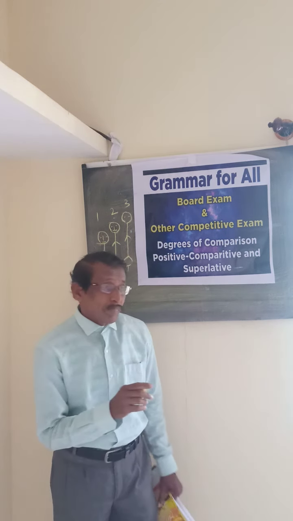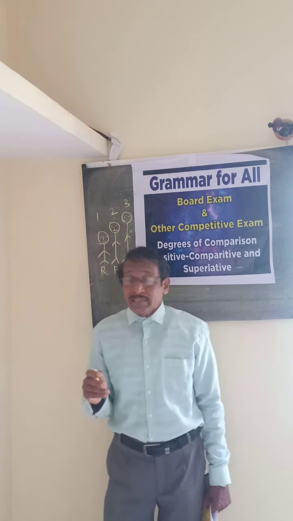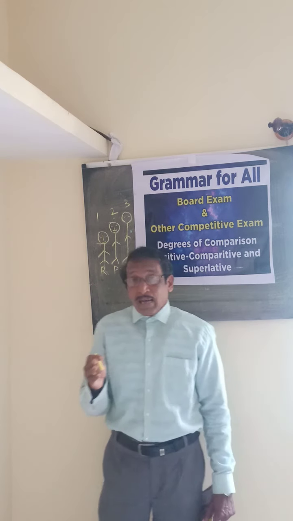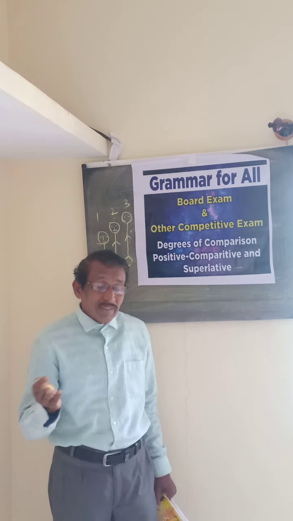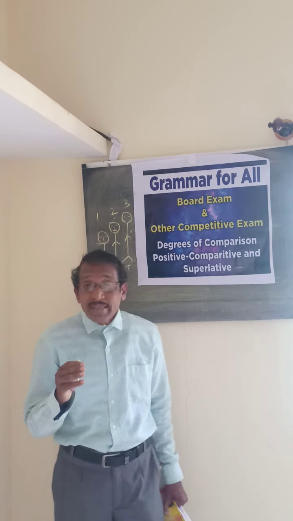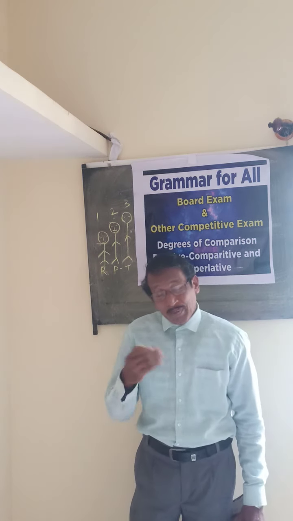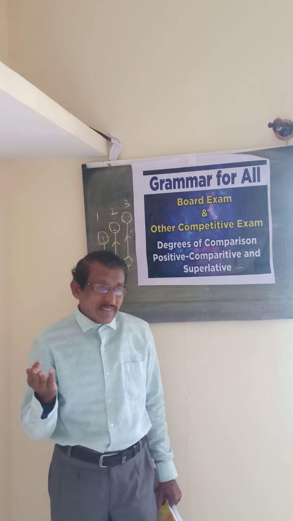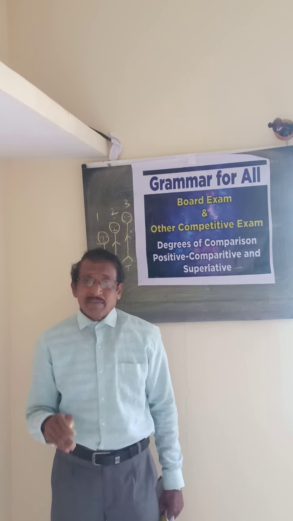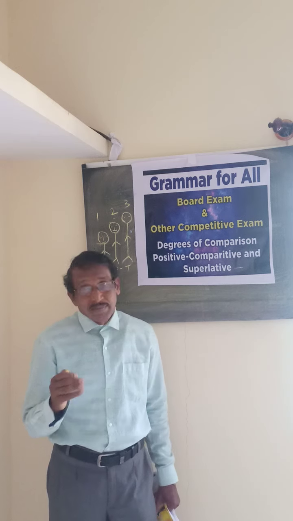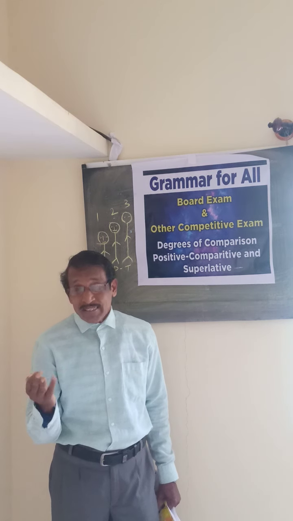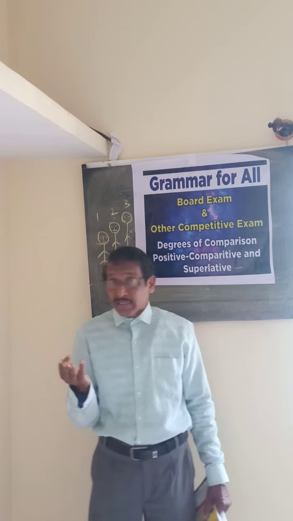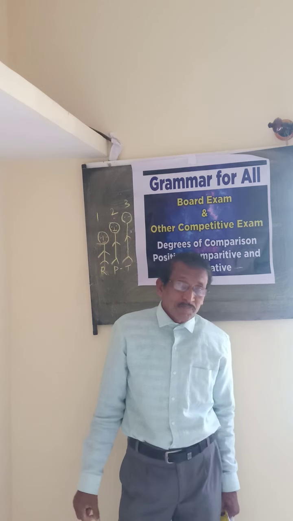But in the case of the comparative degree, we are comparing with others. When there are two persons or two things, we can make a comparison. When we are comparing with other persons or things, we use the comparative degree.